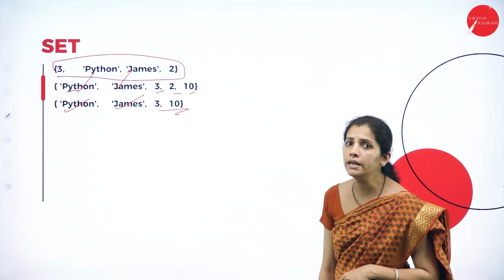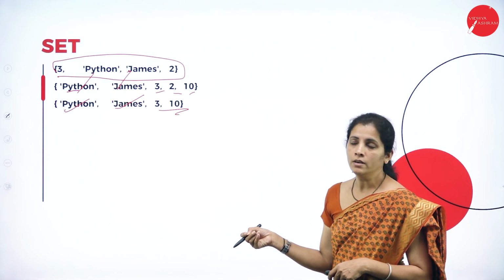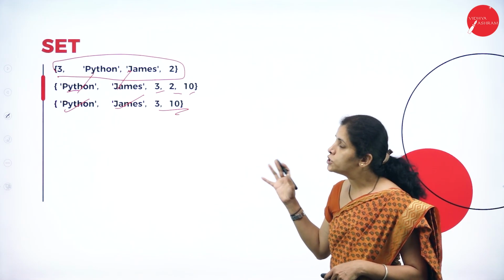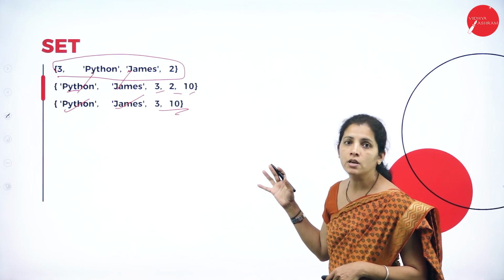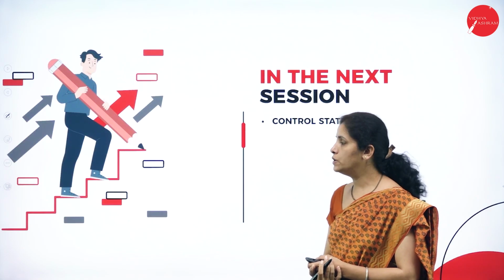So these are the certain data types supported in Python. Because of these data types, we most commonly use Python to store different kinds of values.